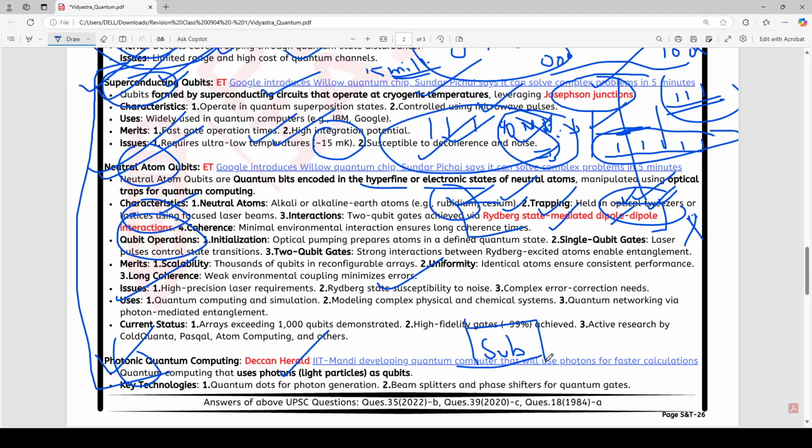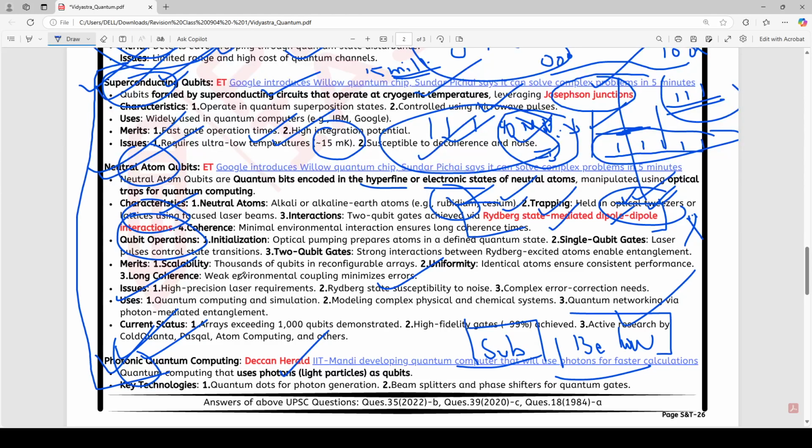Anything which is below the atom in size, and we are using it for computation or communication, then we call it quantum technologies. So photon is another subatomic particle. What is a photon? Look, light is actually made of photons. Photons are packets of light. Light consists of multiple packets, millions and millions of packets. Those packets are known as photons.